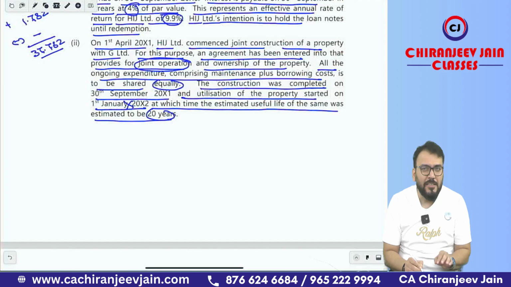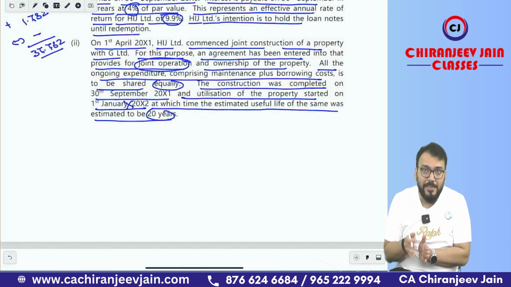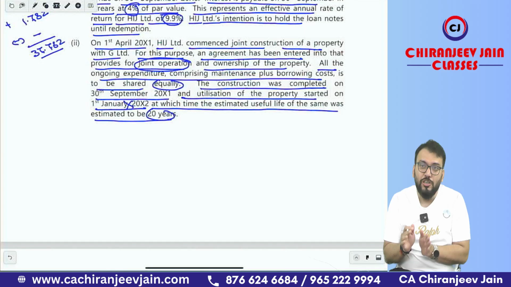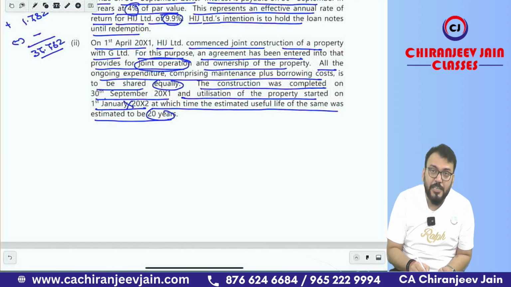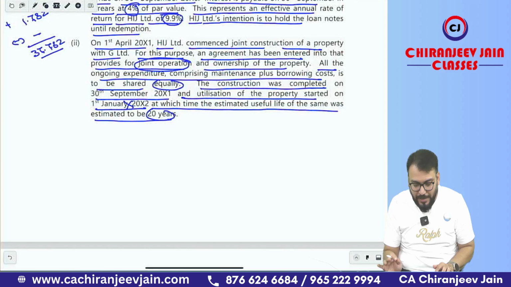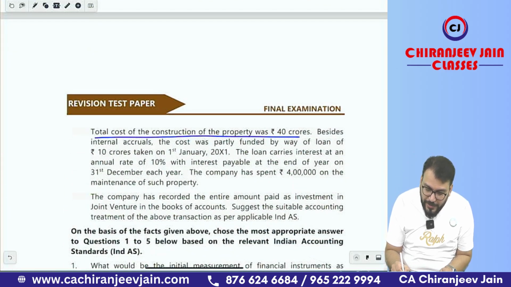I say there is one clerical mistake in this. The useful life will always start from the date when the asset is ready for use, not from the date when the asset is put to use. So even though the question says this, we'll always assume this 20 years is from 30th September, not from 1st Jan 2002. Got this point? Yes, sir.